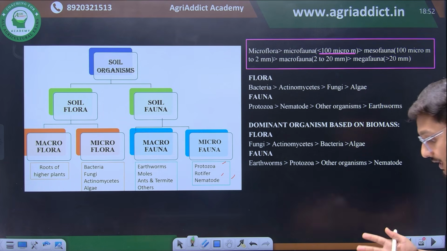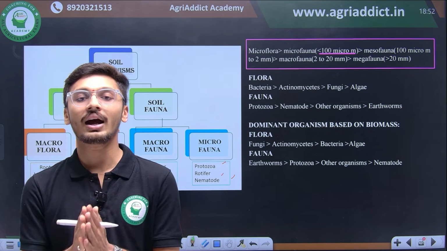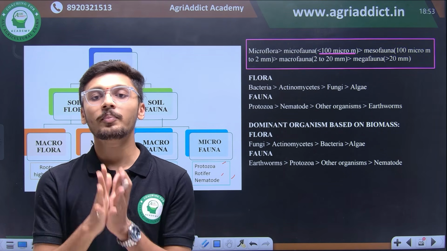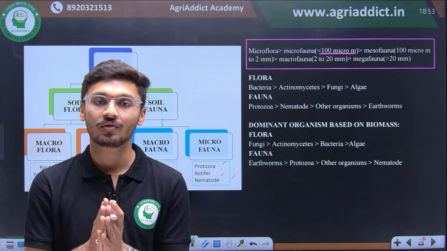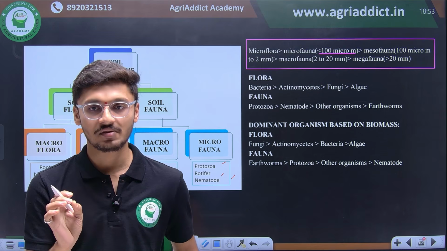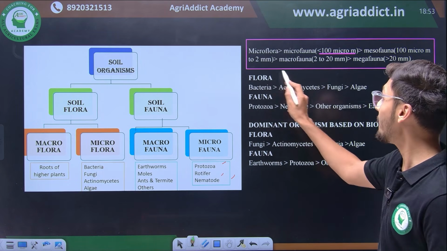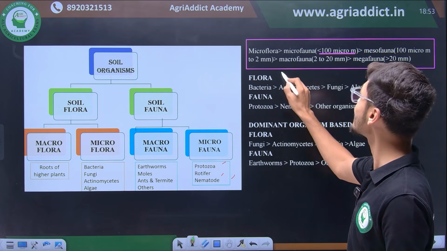Then on the basis of population we have classifications of flora and fauna. On the basis of how large the population of a singular entity is in flora and fauna, very important classifications are given. Those two classifications include bacteria being the maximum in number.